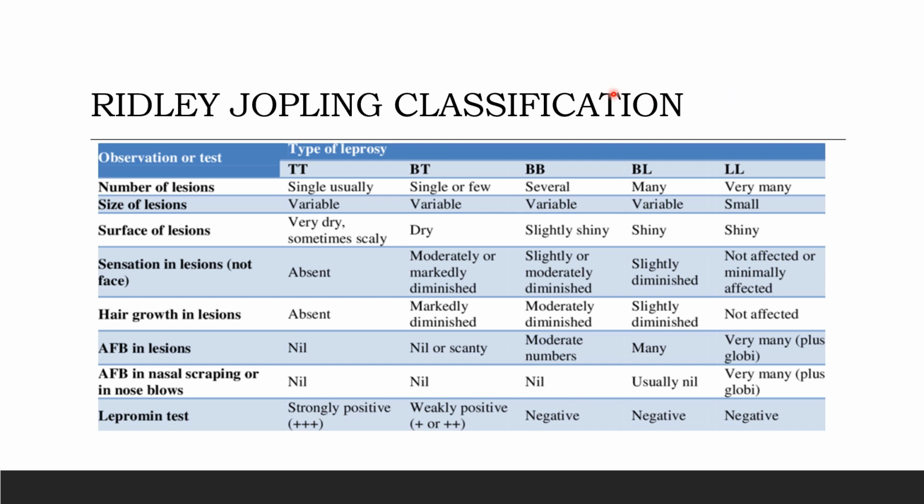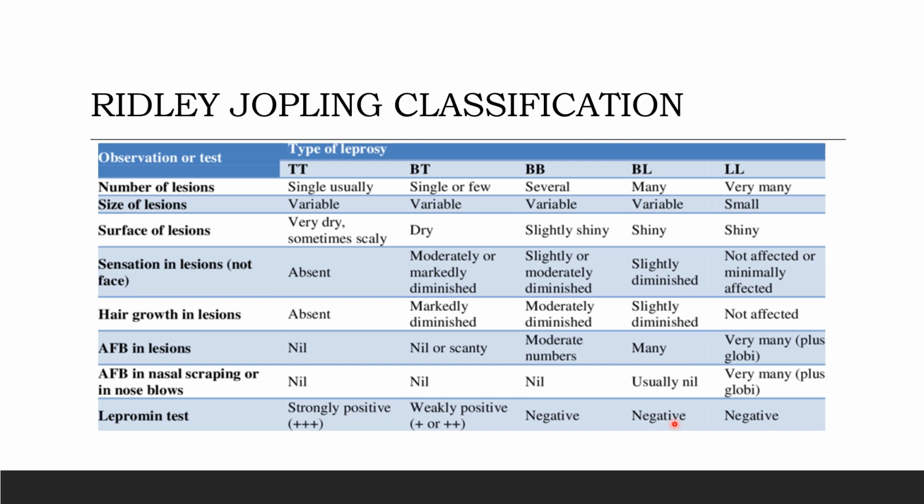When we go for borderline lepromatous leprosy, many lesions are seen and the lesion size is variable. The surface of the lesion would be shiny. Sensation in the lesion is slightly diminished. Hair growth in the lesion is slightly diminished. Acid fast bacilli in lesions are many, and in nasal scraping it's usually nil.